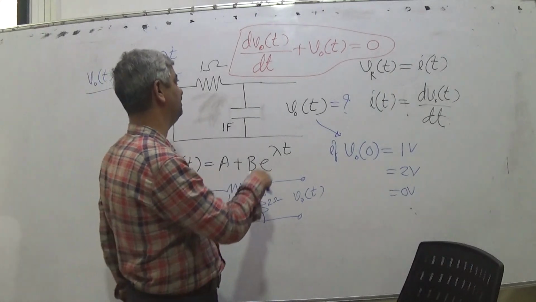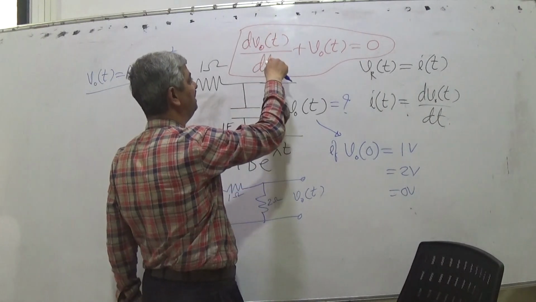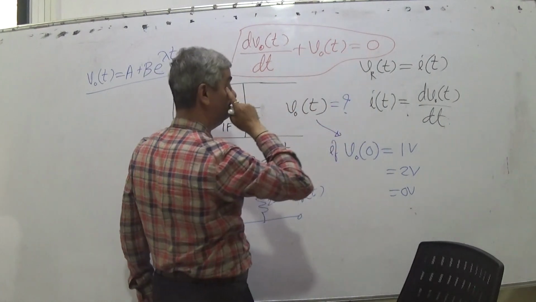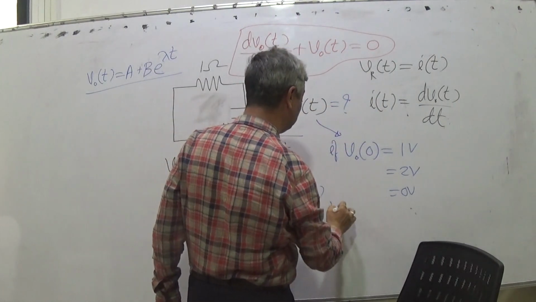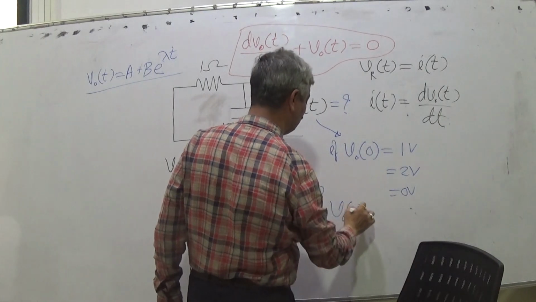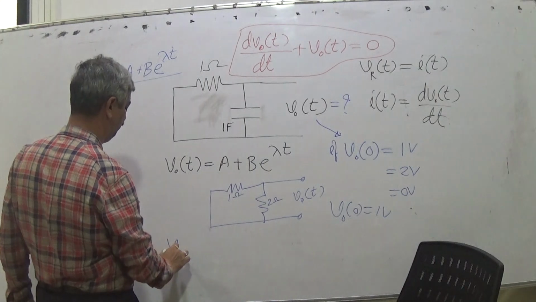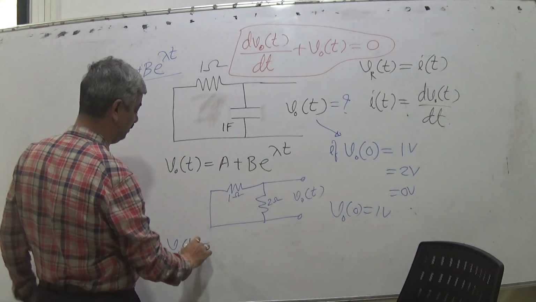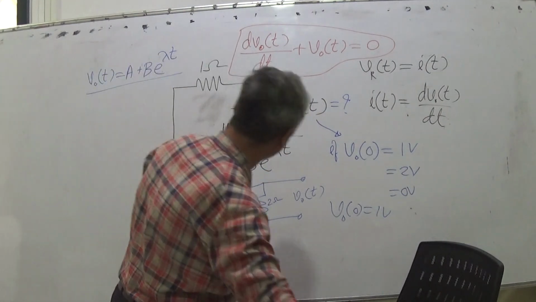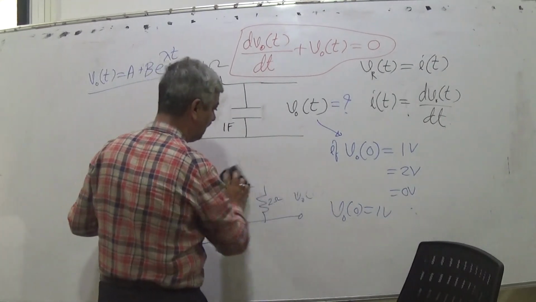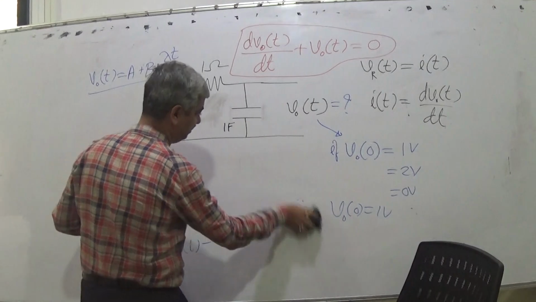Because if vo(t) is 0, dvo(t)/dt is 0, so 0 plus 0 is 0. If vo(0) is 1 volt, then the answer is vo(t) equal to something. Now, I am giving answers, I am asking you to find them out. I am giving you the direct solution.